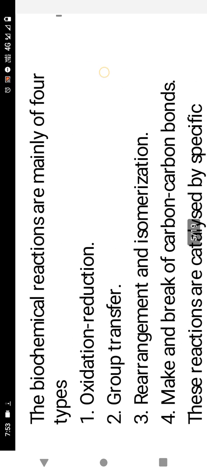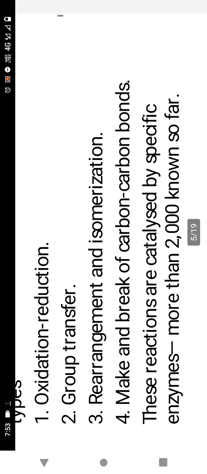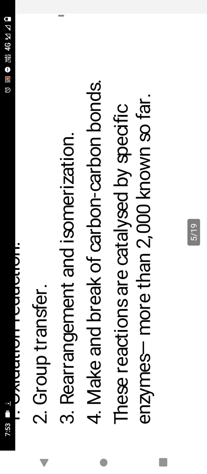Next, there are four to five types of reactions carried out inside any pathway. First one, oxidation reaction, reduction reaction, group transfer, rearrangement and isomerization, making and breaking of carbon-carbon bonds, and many more reactions, including dehydrogenation, are also carried out inside the metabolism process.